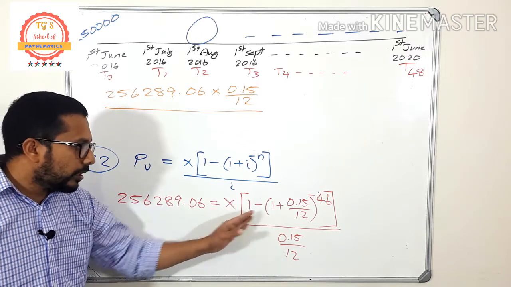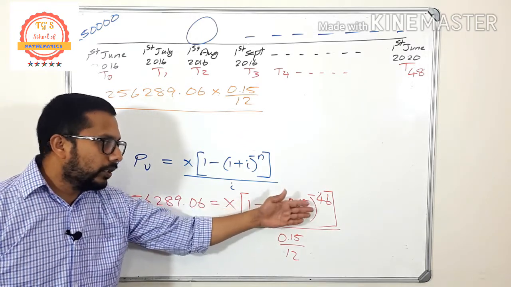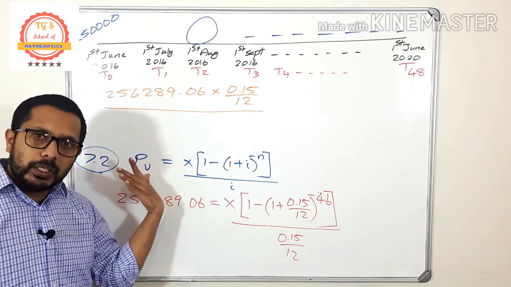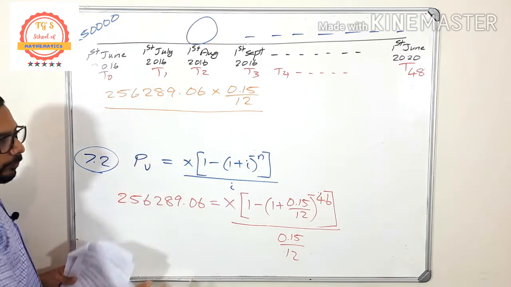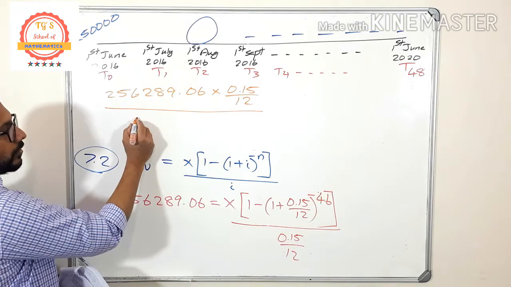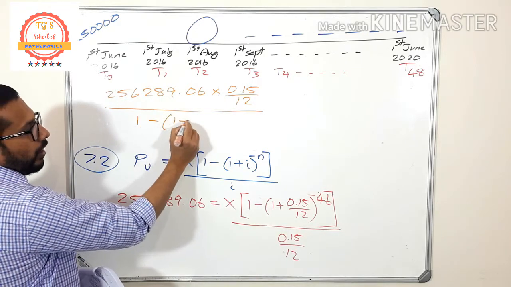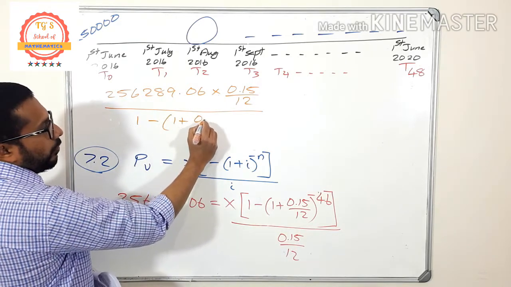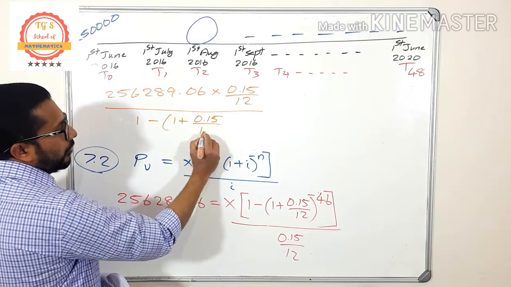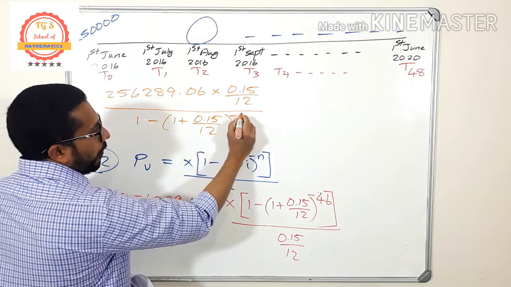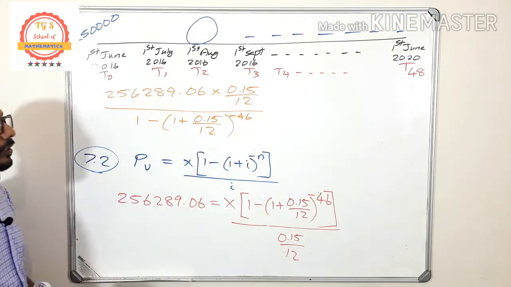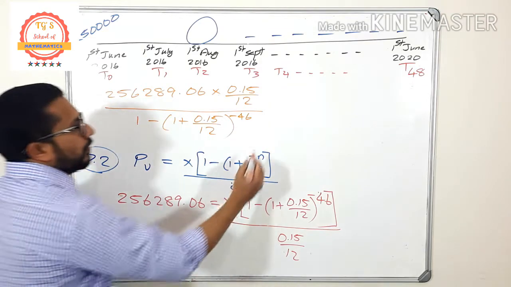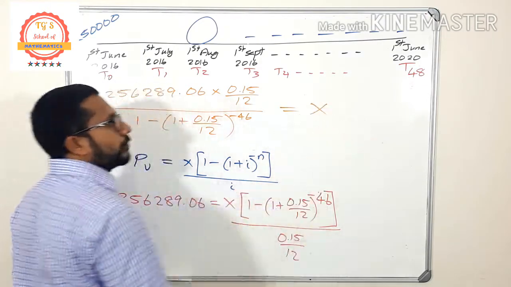So here it is times. So if I want to take this one to this side, it is supposed to be division, that is divided by the whole of this thing. That means 1 minus 1 plus 0.15 divided by 12, the whole raised to minus 46. So that is the value of x.